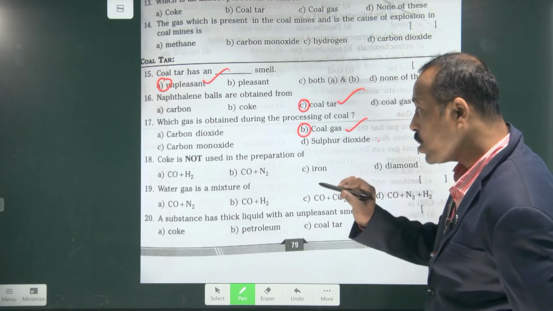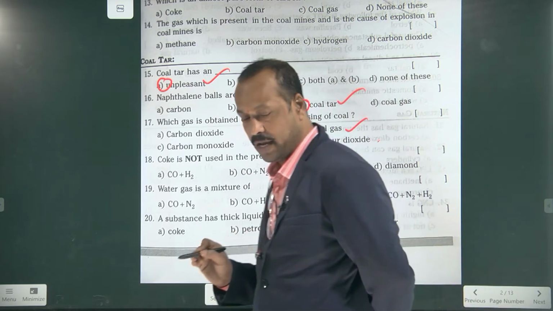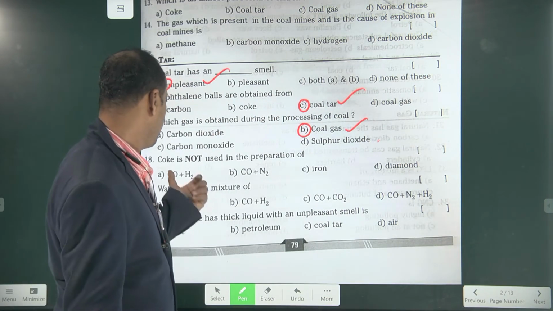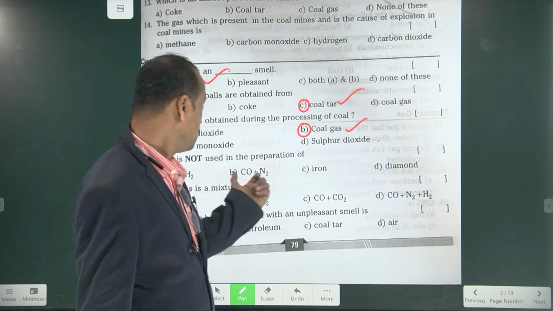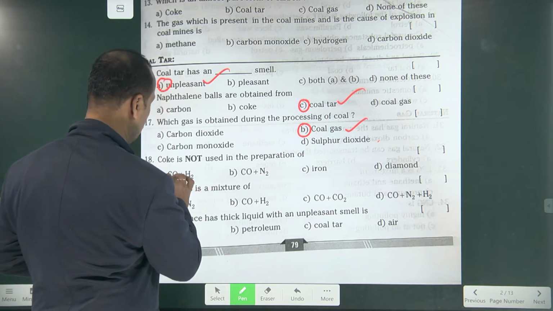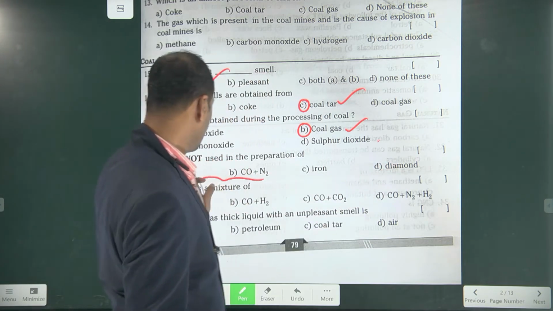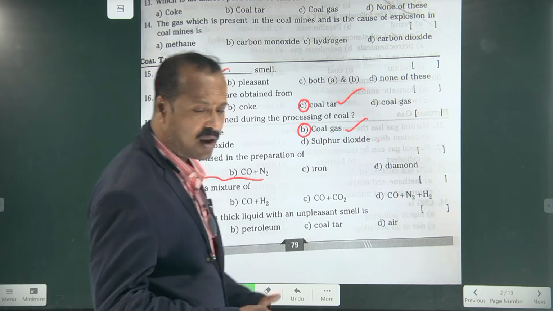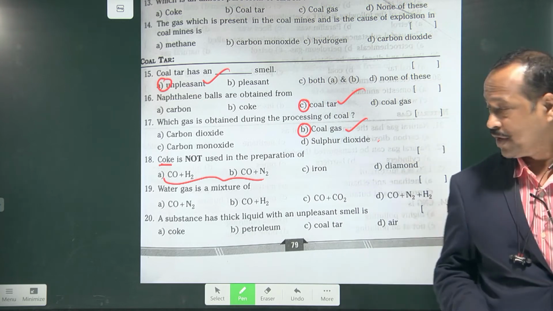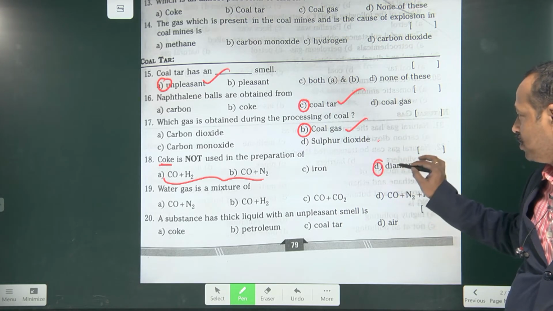Next, coke is not used in the preparation of... So here you see carbon monoxide plus hydrogen, carbon monoxide plus nitrogen, these are actually gaseous fuels. And iron, diamond. So 1, 2, 3, 4 are there. They are asking about coke. Coke is nothing but a pure form of carbon. So where can we not use this carbon? Diamond. Very good boy, very good.